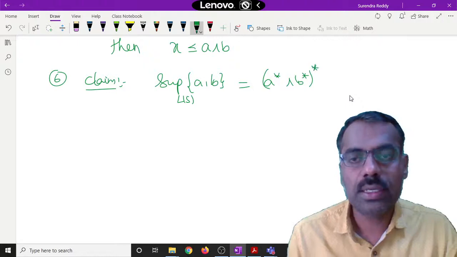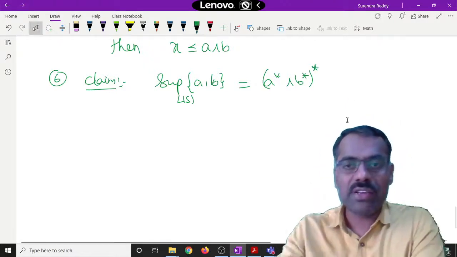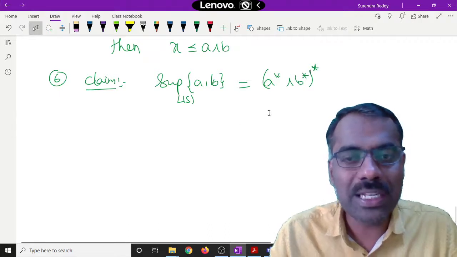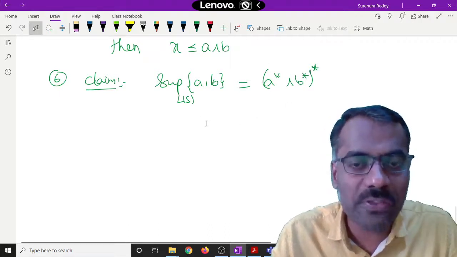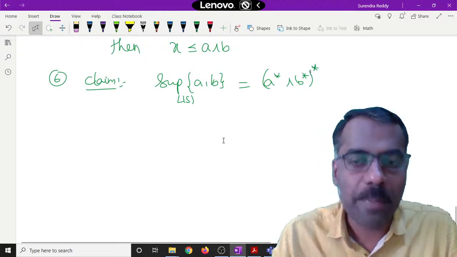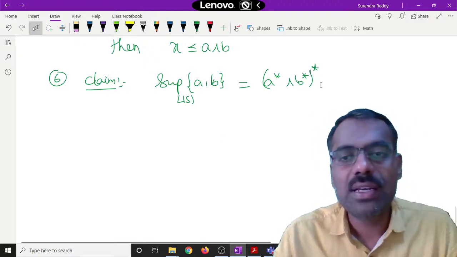What is meant by proving something? Whatever that right hand element is, call it alpha. What is meant by saying alpha is a supremum of A and B? First of all, it should be an upper bound and it should be the least upper bound.